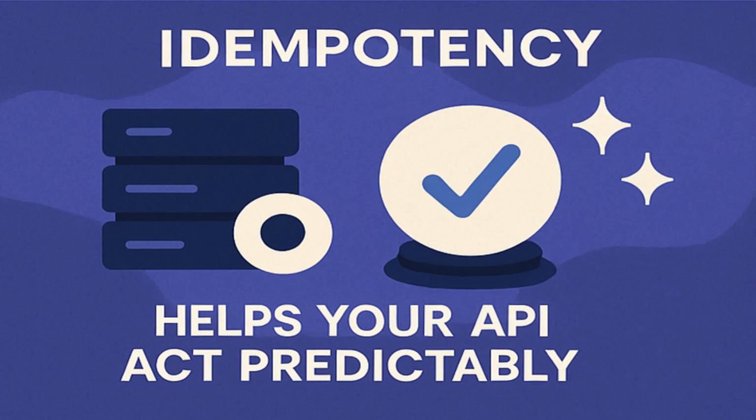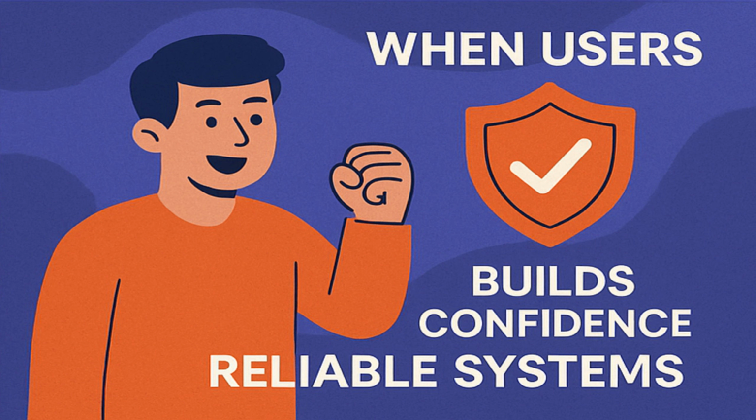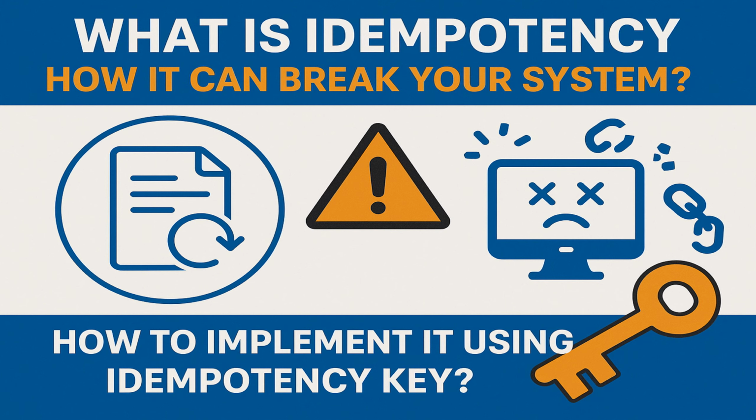Now, idempotency helps our API act predictably, which makes our system more resilient and trustworthy. Because when users know their actions won't be executed multiple times accidentally, it builds confidence, and that is what reliable systems are built upon. So that's all about idempotency and how we can implement it with a very simple approach of idempotency key.